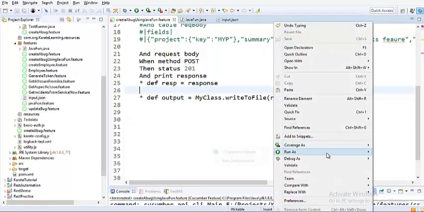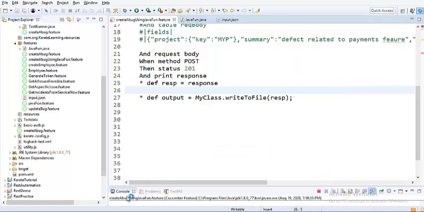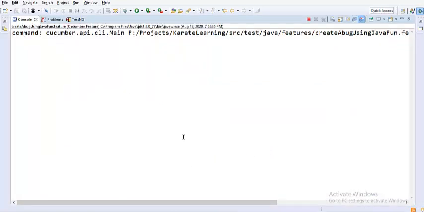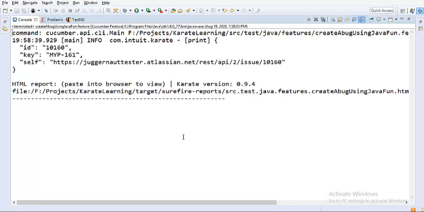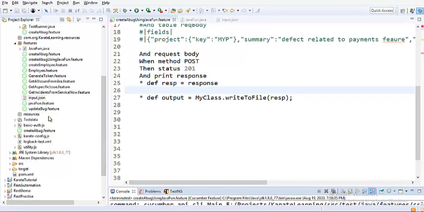So let me quickly run this file, run as cucumber feature file, to see this get passed successfully, and also we will see a file called data.txt. Okay, so we have seen the response. Bug got created successfully with MYP161, and you come down to your project directory.